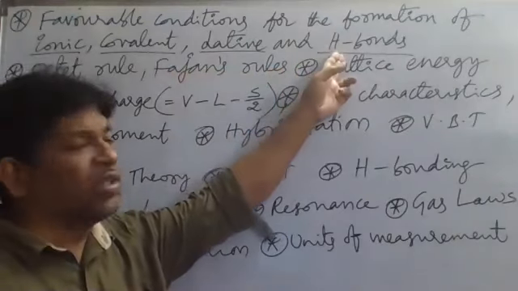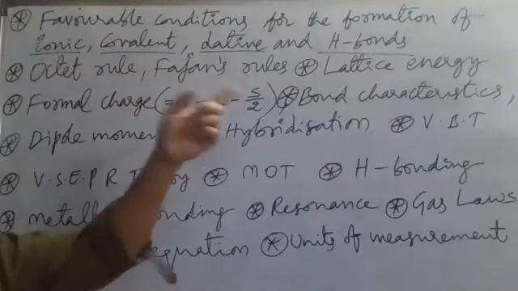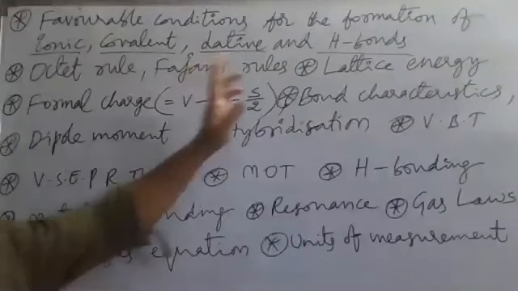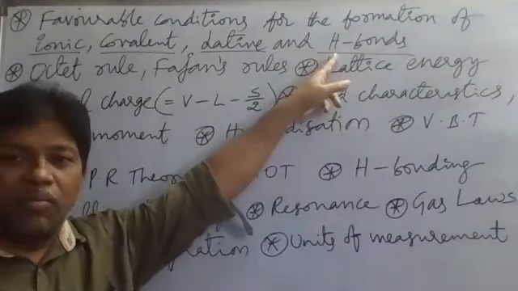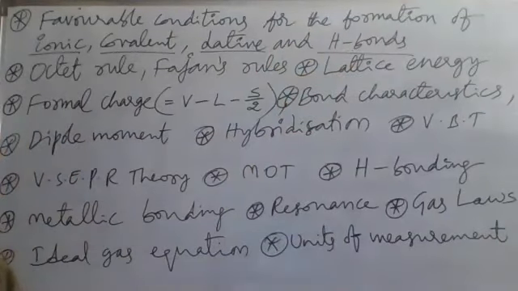And the favorable conditions for the formation of hydrogen bond: hydrogen bond is formed between the hydrogen atom of one molecule and the fluorine, oxygen, or nitrogen atom of another molecule. Between them, a hydrogen bond will form.